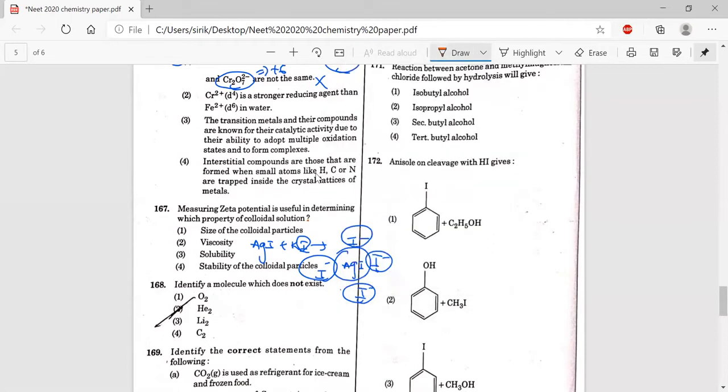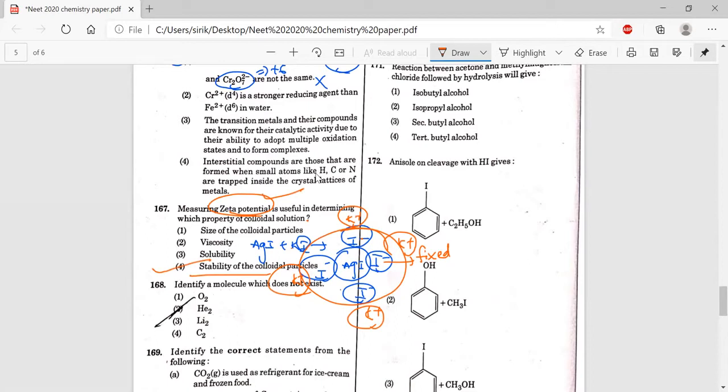Around this, one more layer will be formed, because due to the I negative charge, this K plus also comes. This is a diffusible, movable layer, and this is a fixed layer. Due to the difference between these two, a potential difference will be created. We call it zeta potential, and that potential gives us clarity about the stability of colloidal particles.